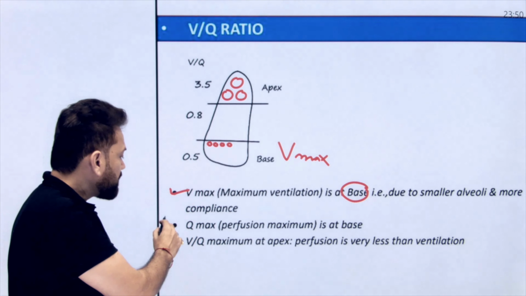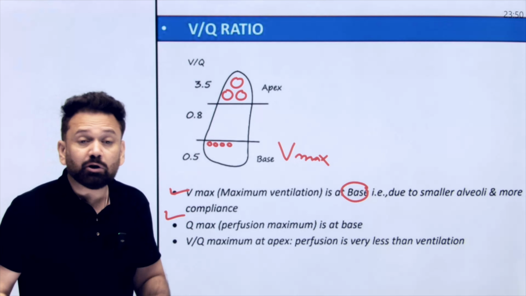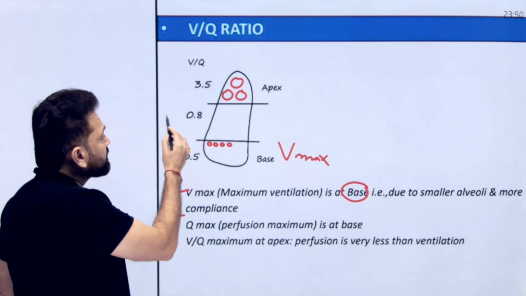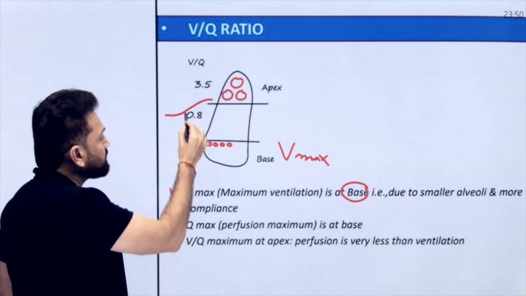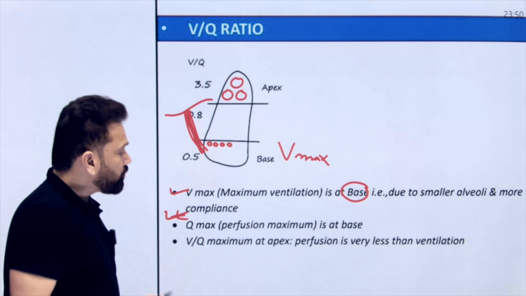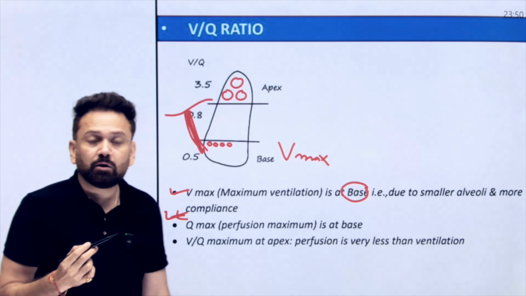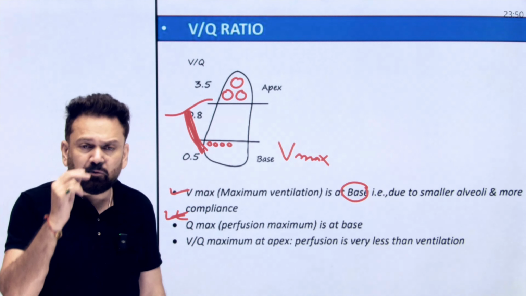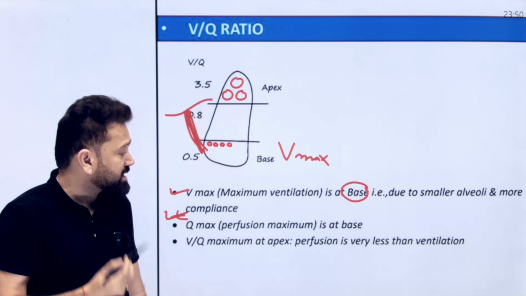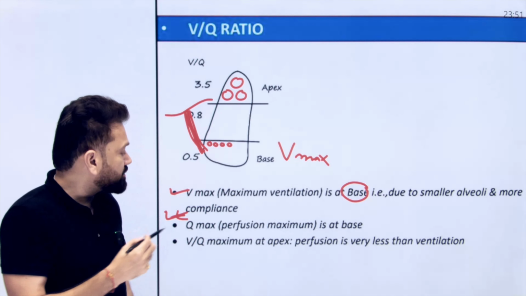Question number 2, what about the perfusion? What about the blood flow? It is again common sense. Blood flow, of course, because of gravity, maximum blood will go at the base. So second question, what about perfusion, doctor? What about Q max? Q is perfusion. When we say Q, it is perfusion, the blood flow. So blood flow is maximum again at base because of the gravity.